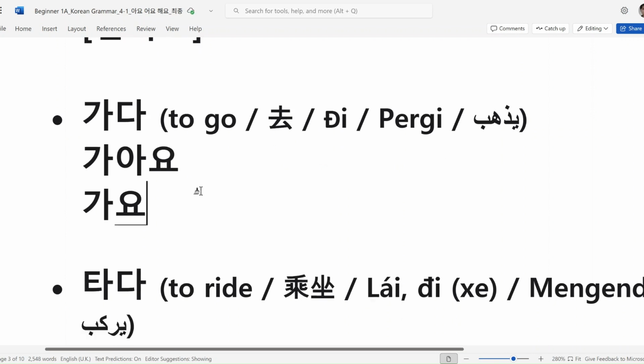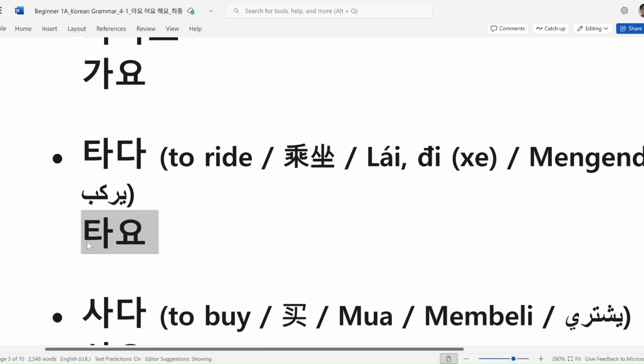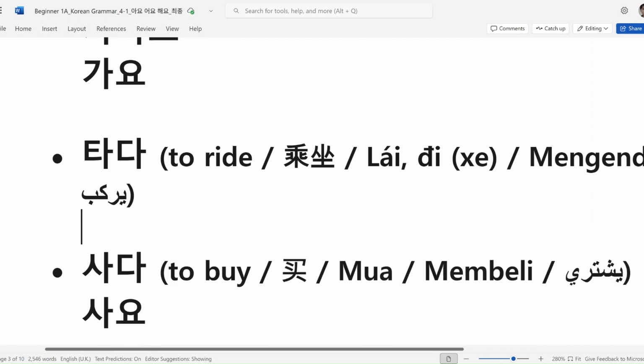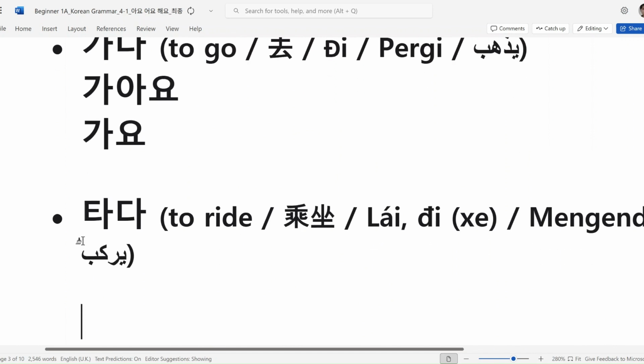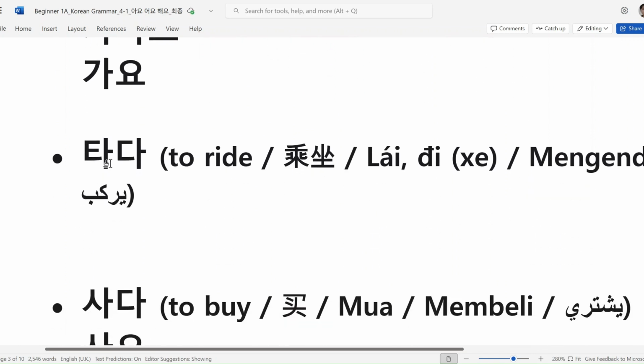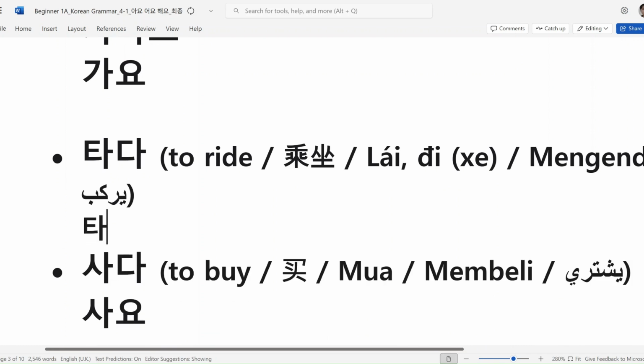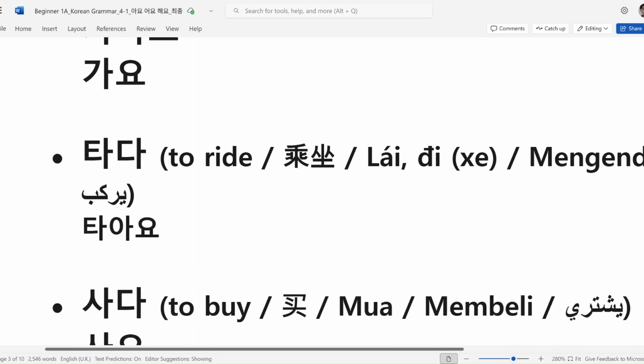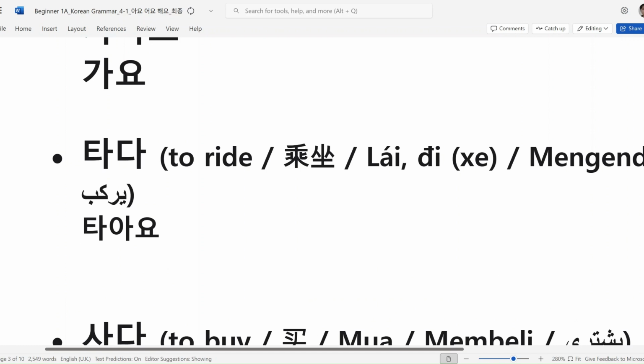I go. 자, what about 타다? 타다 is to ride. So 타다, please check the stem's type of vowel. So we add 타아요. But can you see the same vowel here? So can you contract it, make one vowel? 타요. One syllable, 타요.